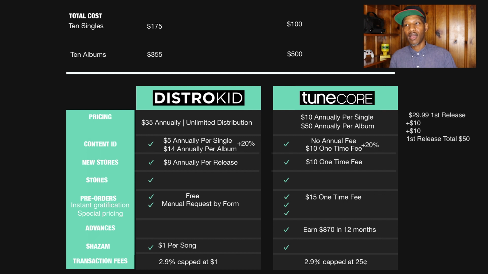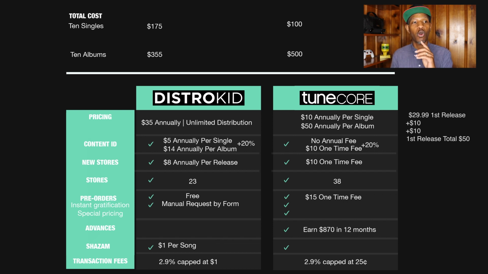Then you factor in things like stores. Distrokid gets you into about 23 stores, and Tunecore gets you into 38. So you miss out on 15 stores, and you have to factor that in by thinking about, okay, what do you lose by not being in those 15 additional stores? Now, those stores aren't just streaming platforms and digital download stores. They are opportunities for discovery, because it's digital jukeboxes, it's platforms that get you into workout software like Peloton and things of that nature. It's opportunities to get into retail stores, clothing stores, supermarkets, things of that nature.